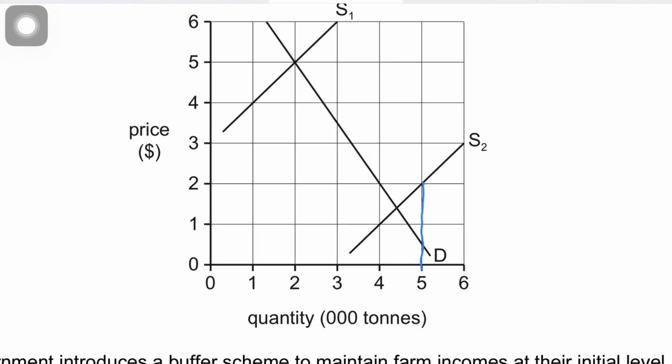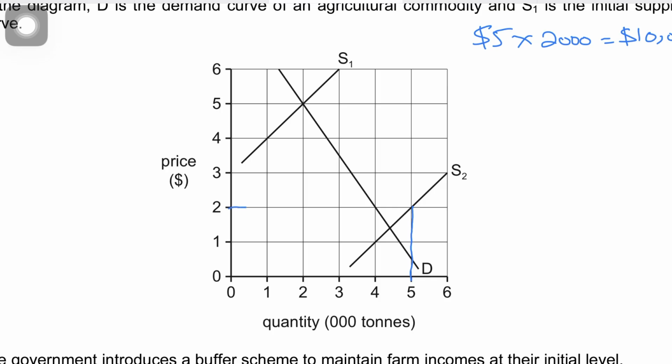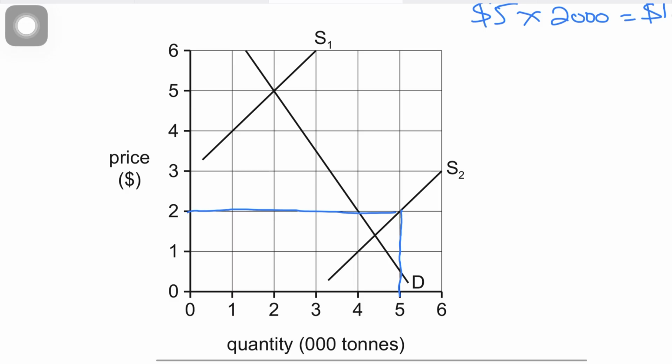And this makes perfect sense, because at 5,000 tons, if you multiply 5 by 2, you get $10,000 of income. But although supply has gone up to 5,000 tons, the farmers would start selling at $2, and the point is that there's no demand. The demand at $2 is just 4,000 tons. So there's a deficit of 1,000 tons.